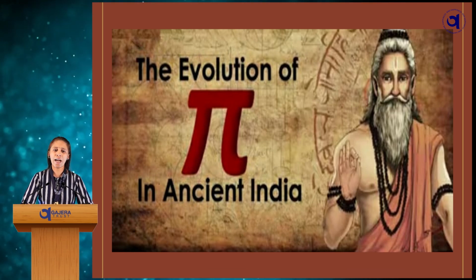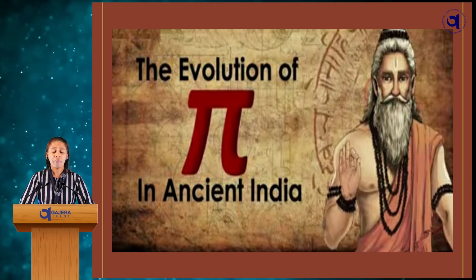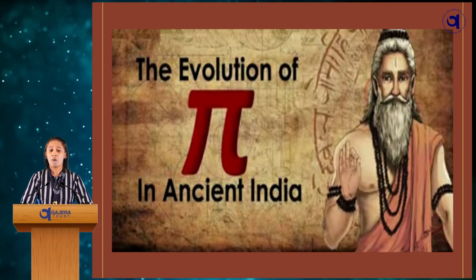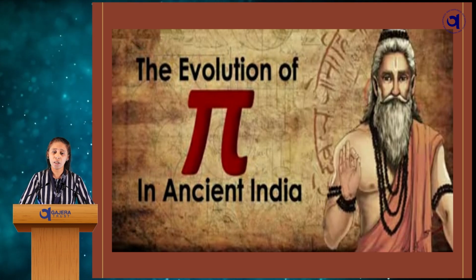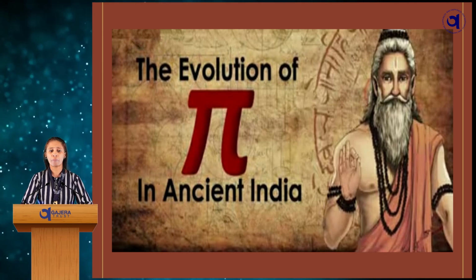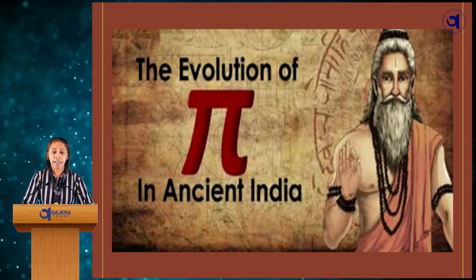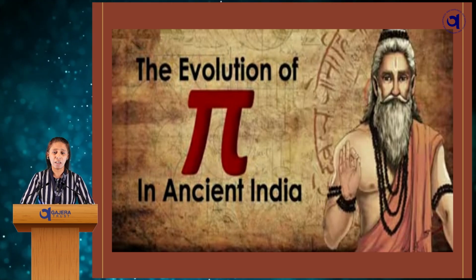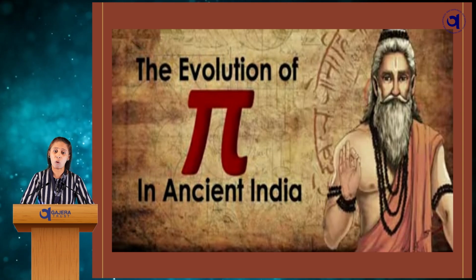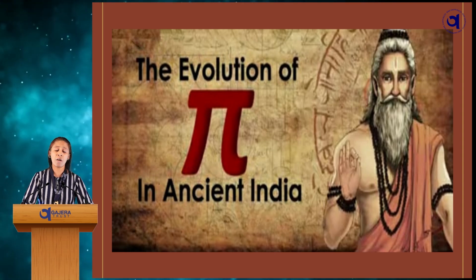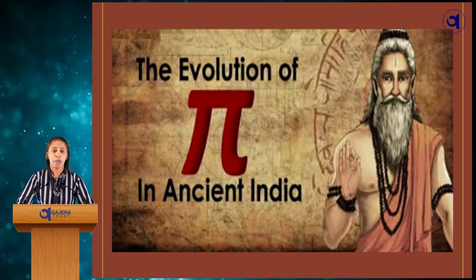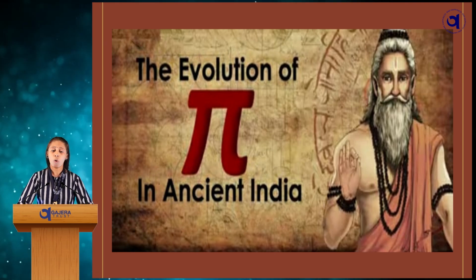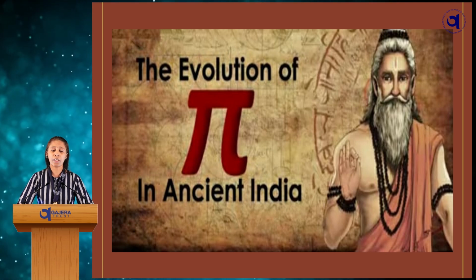So, let's start. Whenever we do calculations related to a circle or geometrical shape, the shape came from the wheel. You may be wondering how. When the wheel was invented, it was not in a perfect circular shape. It also took a lot of time before it took a perfect circular shape.